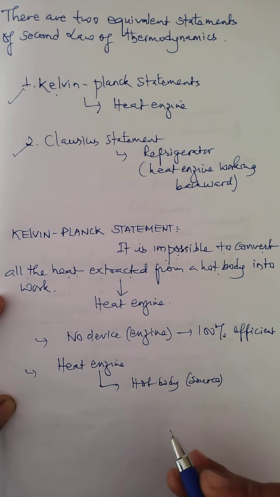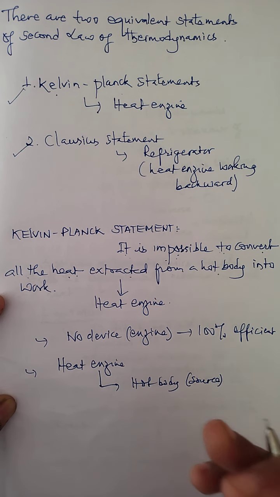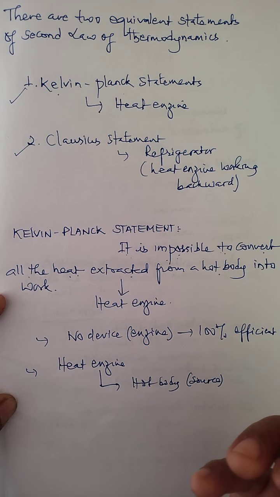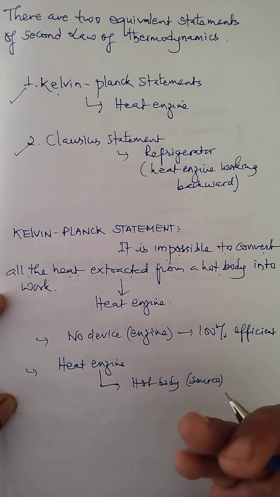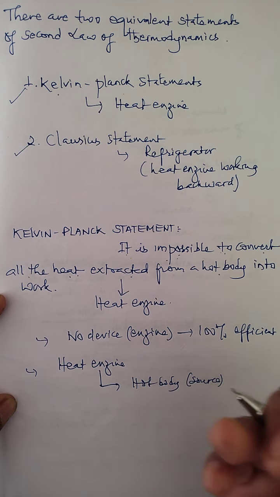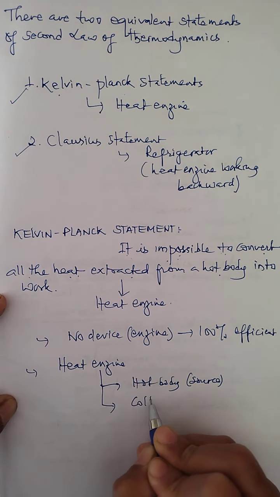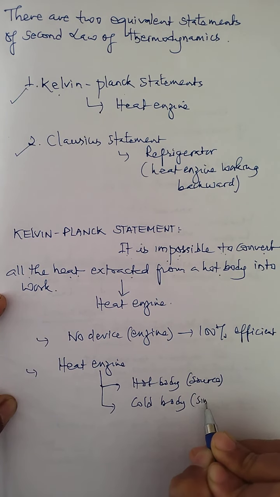And this source supplies heat to the working substance, so that it converts a part of this heat supplied to the working substance into work, and gives the rest of the heat to the cold body. And this cold body is basically called the sink.